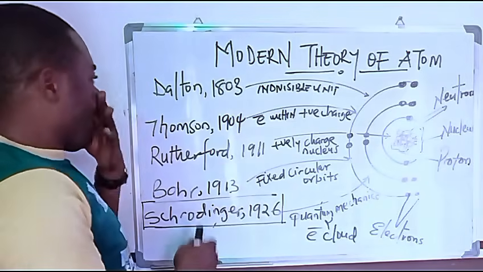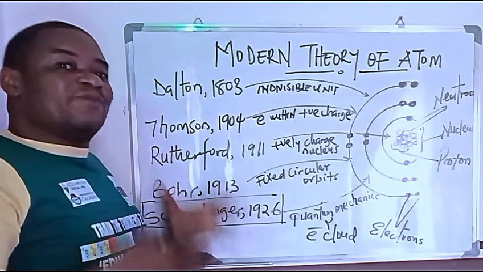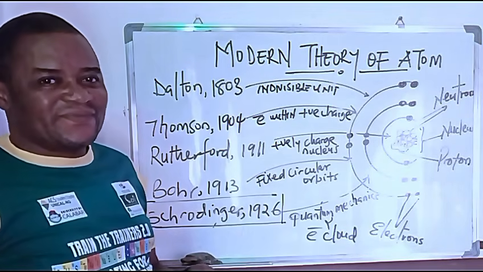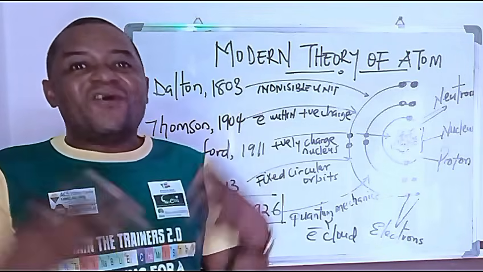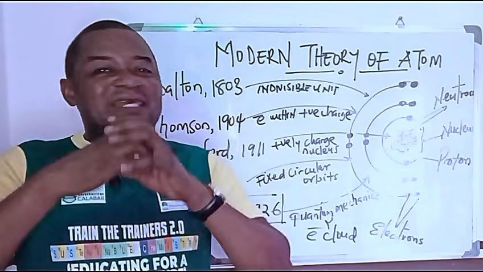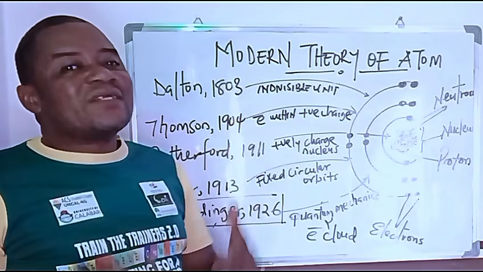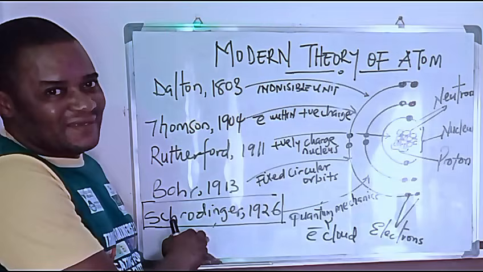So you can see that all these people, beginning from Democritus, contributed seriously to what we know today as atom. But the man that broke the camel's back in the understanding of the atom in totality, that today we describe as the modern atomic theory, is Ernest Schrödinger.